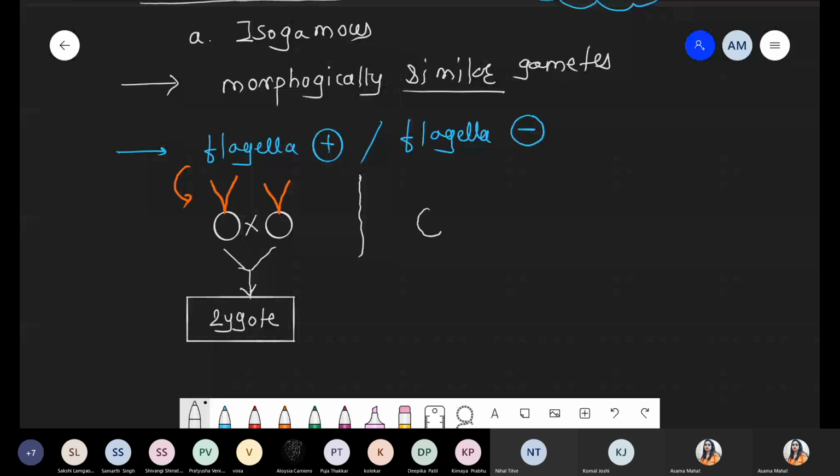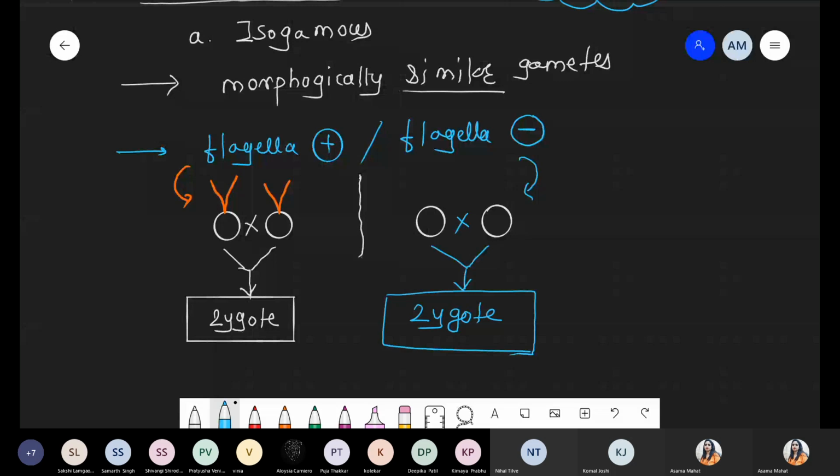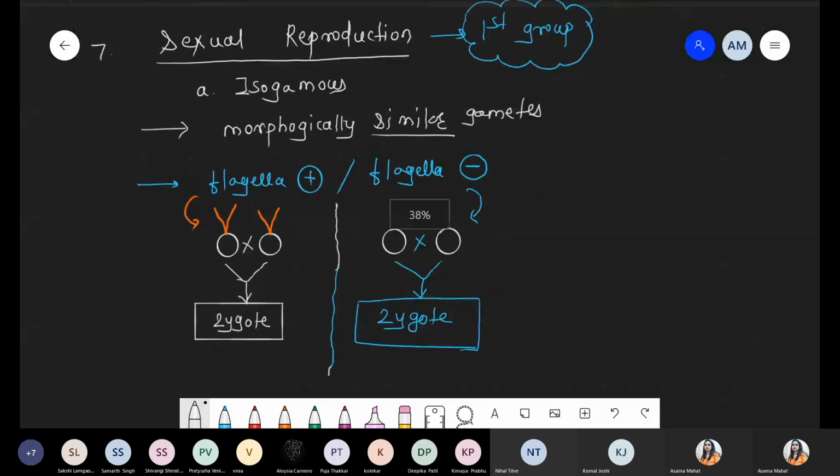Same scenario with respect to flagella absent, ये भी condition present होगा. Both gametes are morphologically similar, and in this scenario flagella are absent, but definitely after the fusion there is development of the zygote, which is a product of sexual reproduction. So isogamous means what? Flagella might be present or absent, but the basic property is that similar type of gametes show fusion. Such a scenario is called the isogamous condition.